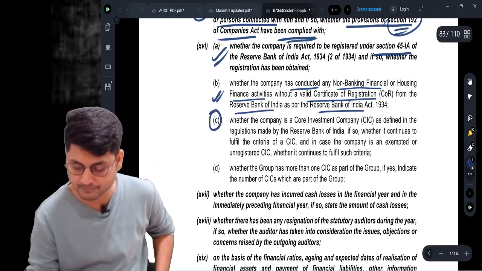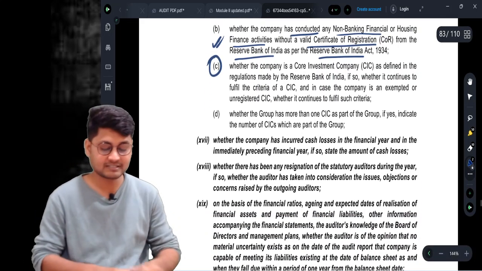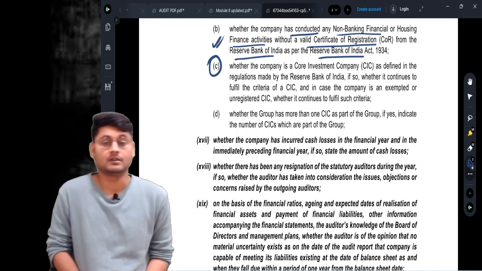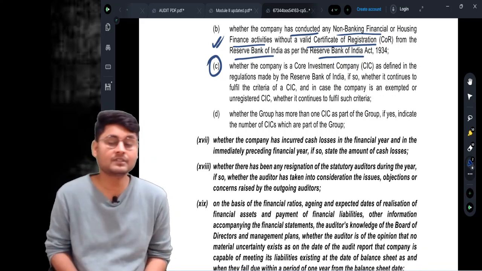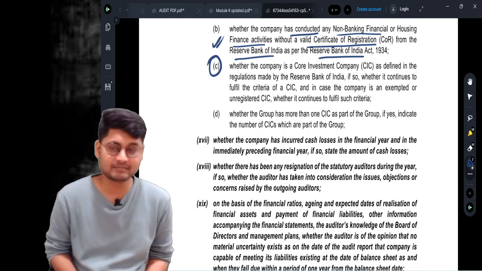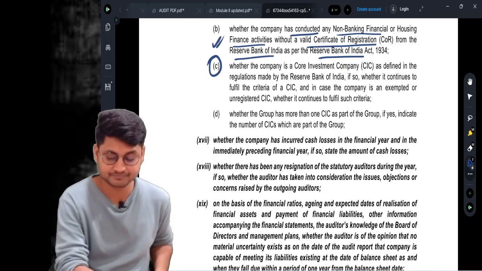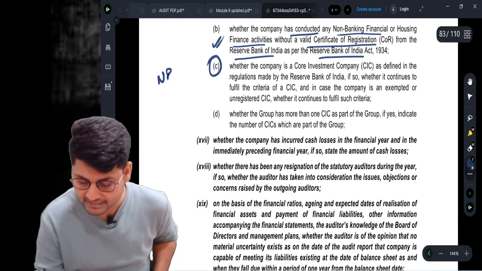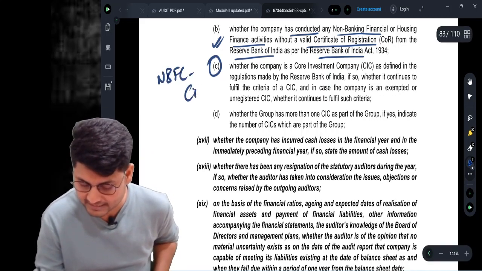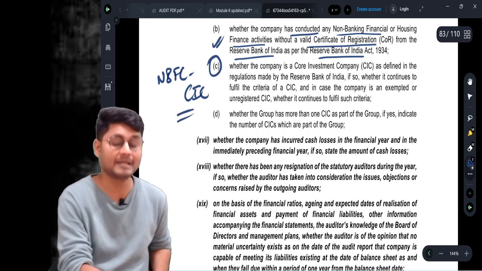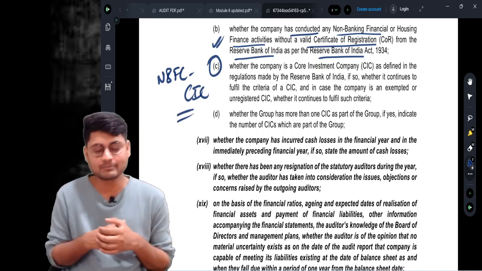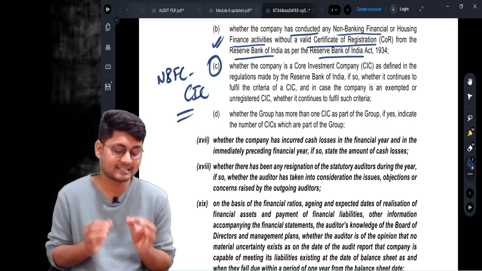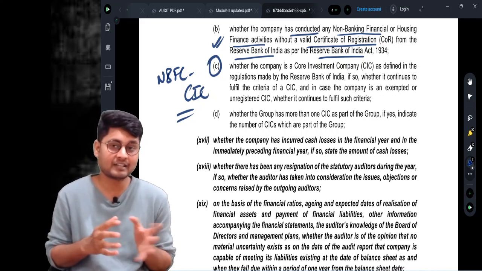Come to subclause number C. It talks about a different type of NBFC. NBFCs are of different types, and one of the types is NBFC CIC. I discussed this in the NBFC chapter. There is a video on my YouTube channel regarding this NBFC. You can go and watch it. It is helpful for you for the CA final examination.